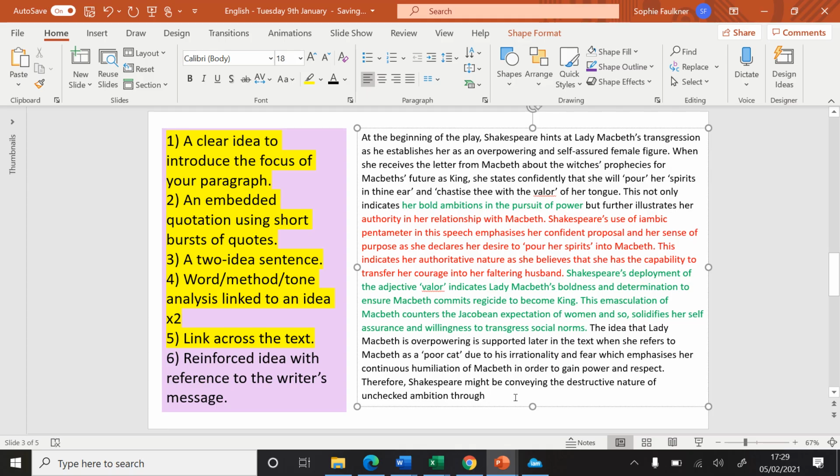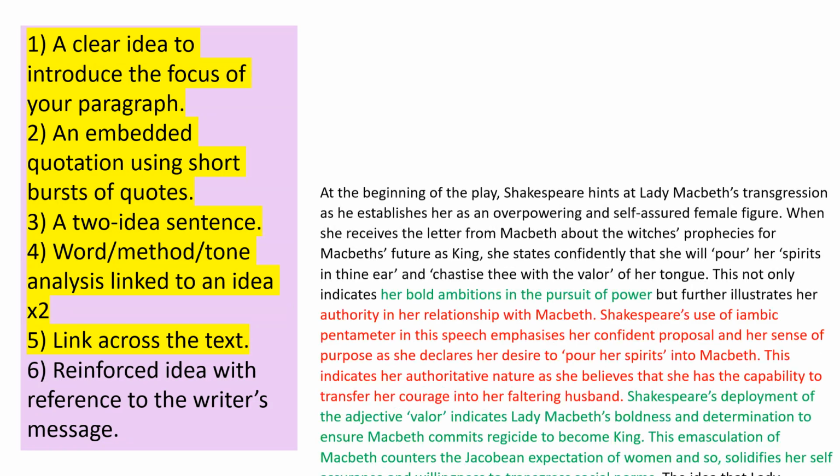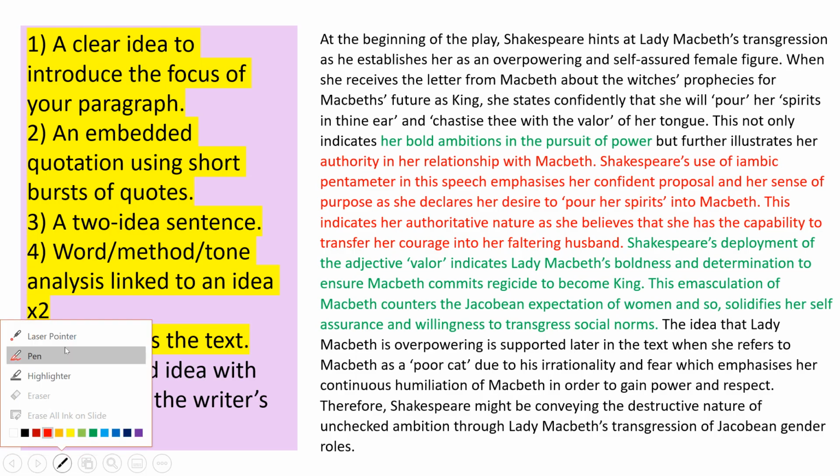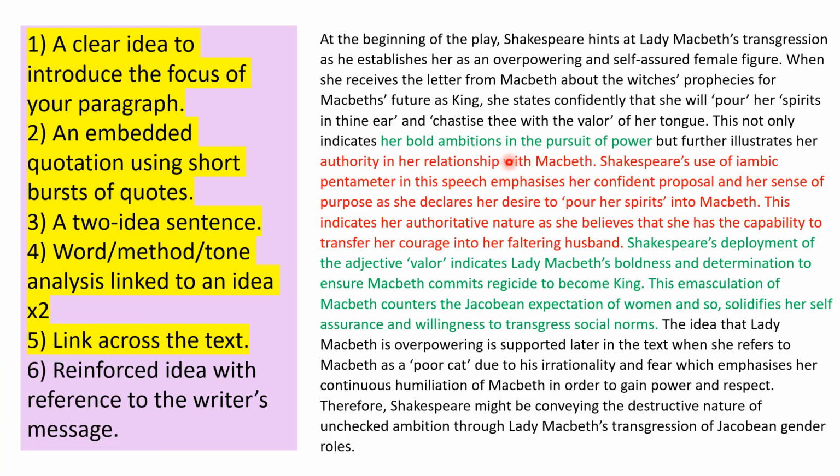I've explored in this paragraph how she transgresses gender roles in the pursuit of power, or being tempted by power. So through Lady Macbeth's transgression of Jacobean gender roles. There's another link to context there as well, which is great. That's fine. Okay, so that is my completed paragraph, and I have most importantly included analysis of iambic pentameter and how it is used and why it is used here.